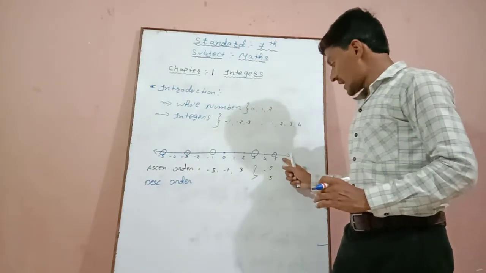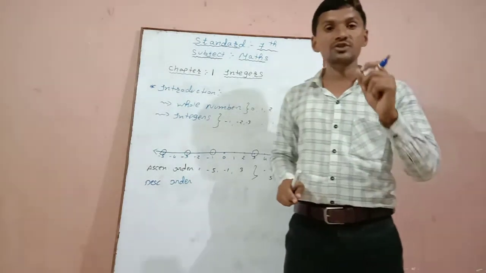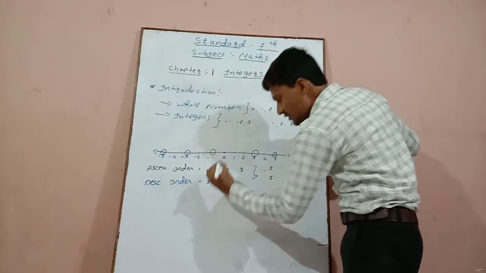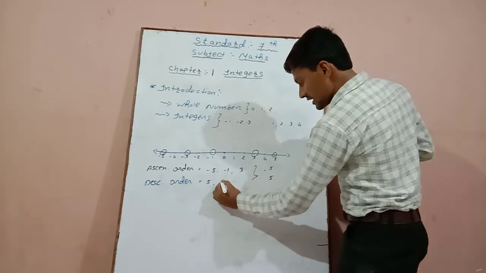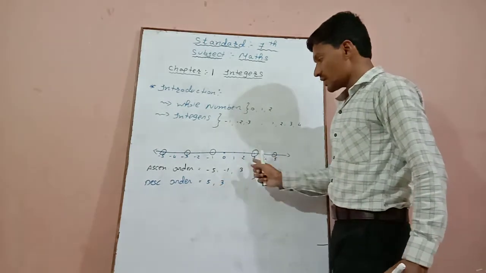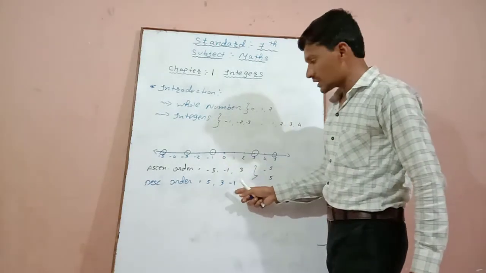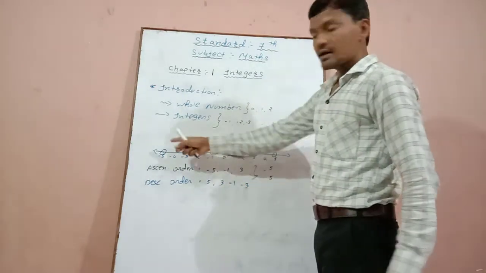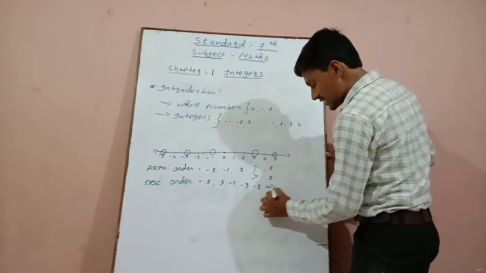From the right side, the first number is 5, so 5 is the highest number. In descending order, 5 will be the first number. After that, the marked number is 3, so 3 will come. After that, -1 is the marked number, so -1 will come. Then -3 is there, and last -5 is there. So this is the descending order.